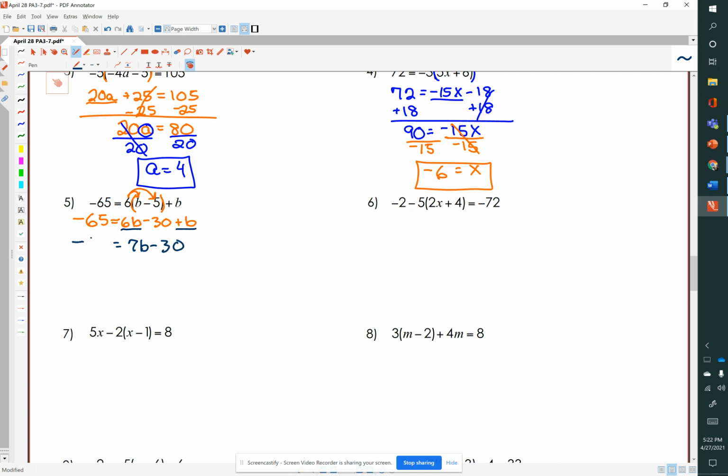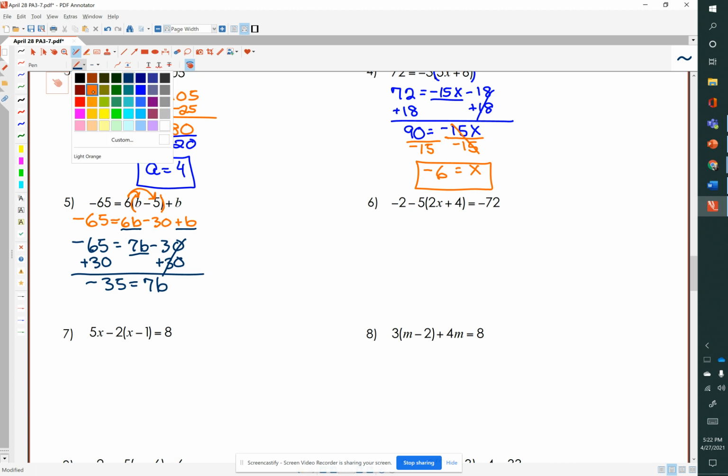And on the right side, we have negative 65. So we want to isolate the 7b, but 30 is being subtracted. So in order to move 30 over, we will add it to both the left side and the right side of this equation. So on the right side, we have 7b, and on the left side, we have negative 35.